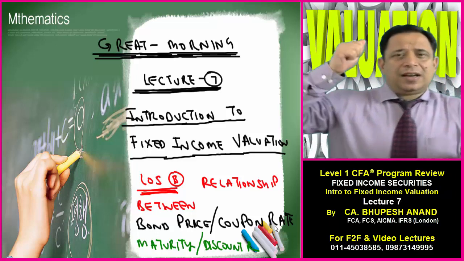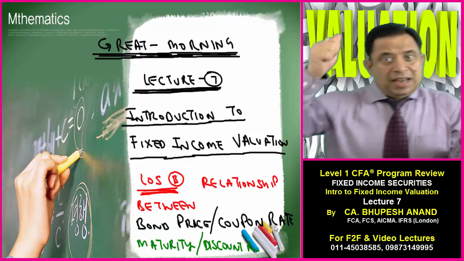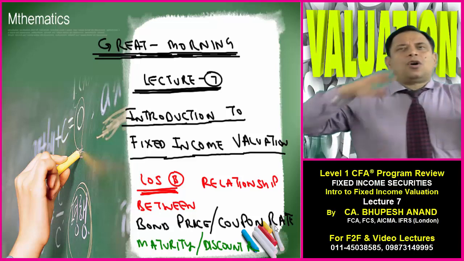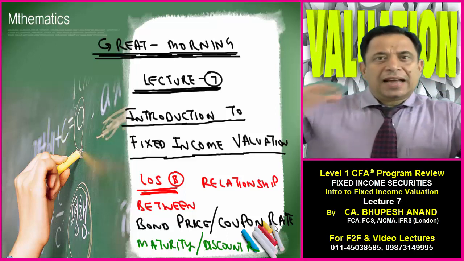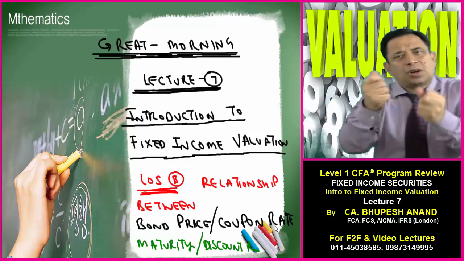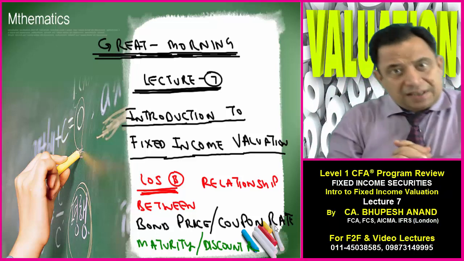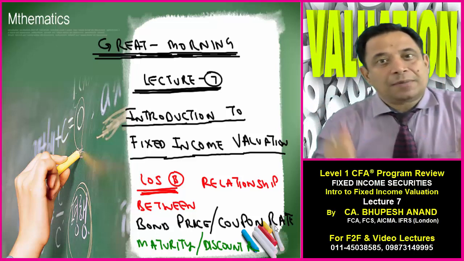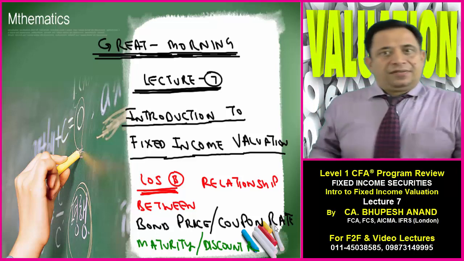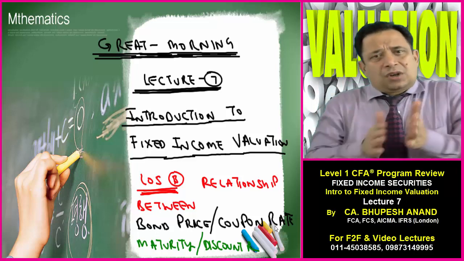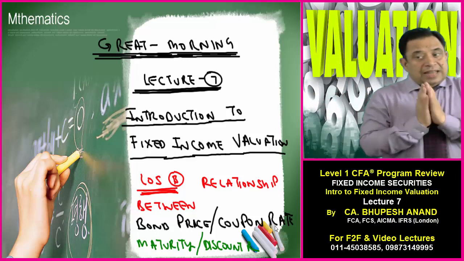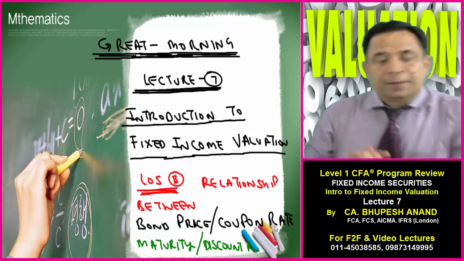That is, we have covered learning outcome A, learning outcome C, and learning outcome H. Now we will be able to solve all the practical problems given in the CFA curriculum very easily. But before that, I have to cover some small concepts. So today, in lecture number 7, I will be covering learning outcome number B. No doubt I have told something about this learning outcome in lecture 1 or lecture 2, but because officially I have to complete it, I am taking learning outcome B, that is the relationship between